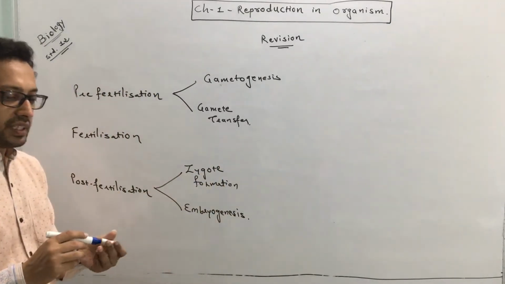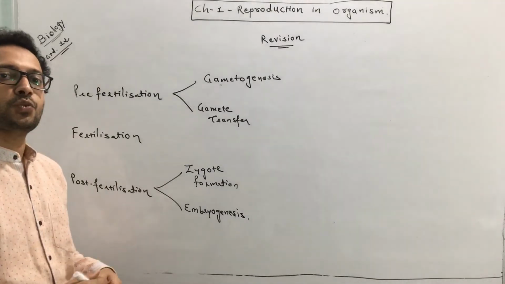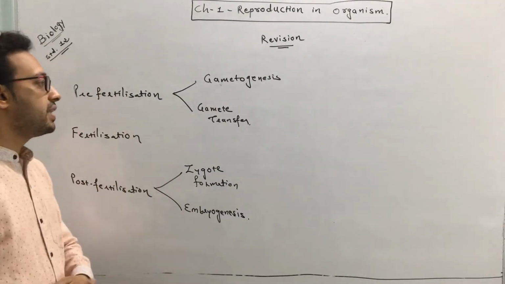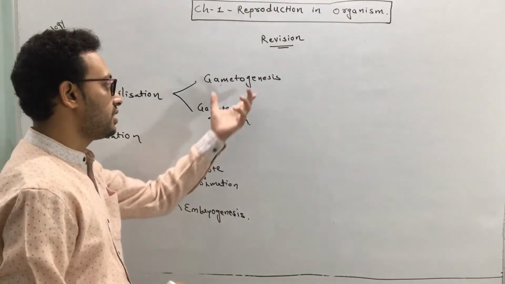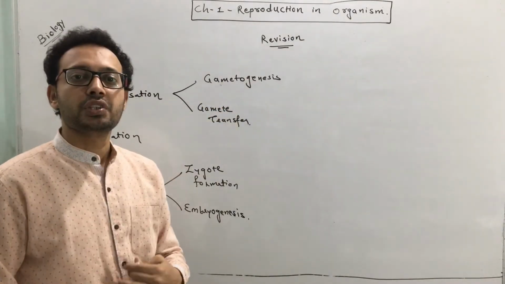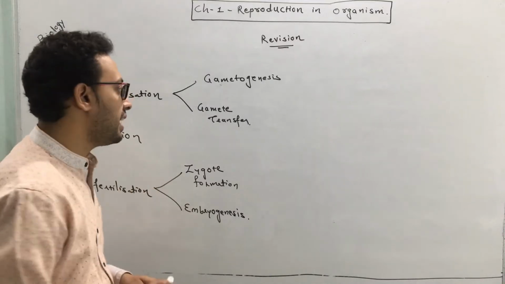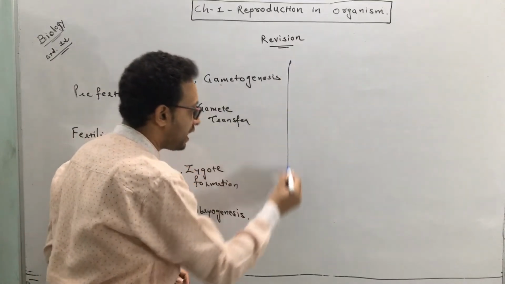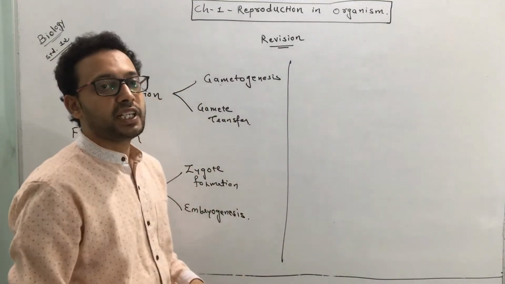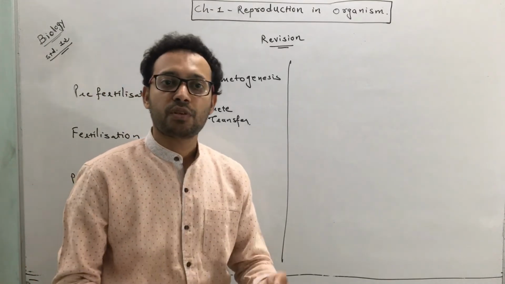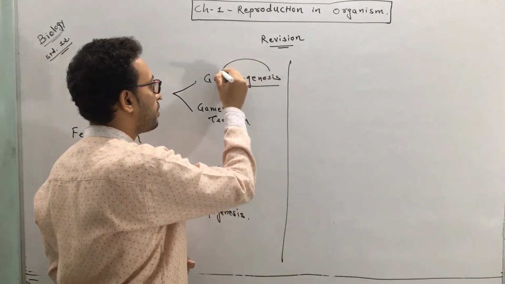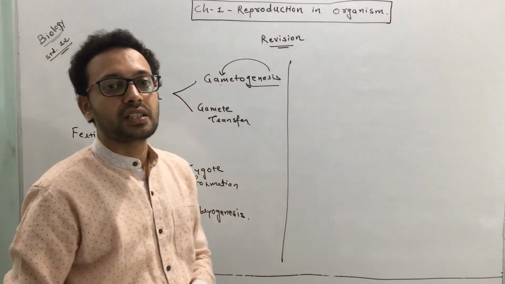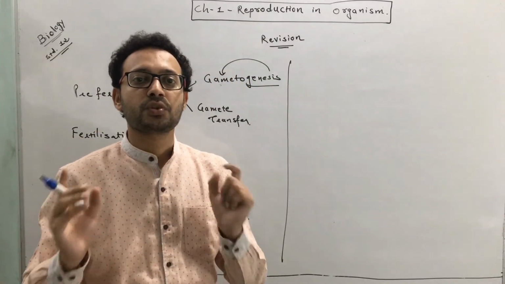So these are the basic events. Now let's discuss each one, starting with the first, pre-fertilization. The events before fertilization are called pre-fertilization. And what is included under it? Two events, gametogenesis and gamete transfer. So what is gametogenesis? You know the meaning of genesis. Genesis means formation. Formation of gamete is called the gametogenesis process.